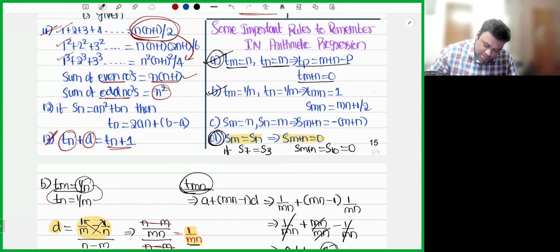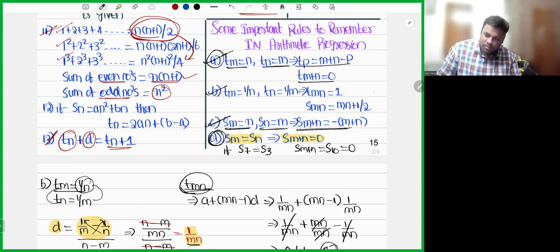Okay. Next, point number C, I'll not solve. I want you to remember. If Sm is equal to n and Sn is equal to m, then S of m plus n will be minus of m plus n. Like I am telling, S7 is equal to 3, S3 is equal to 7, then S10 will be minus 10.